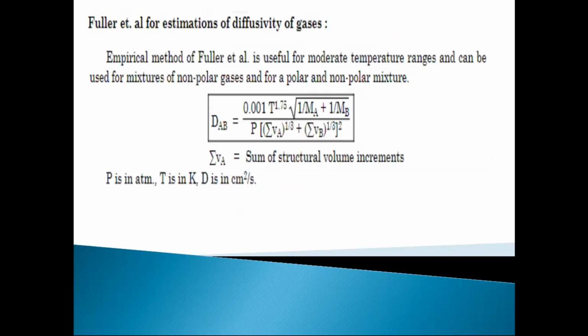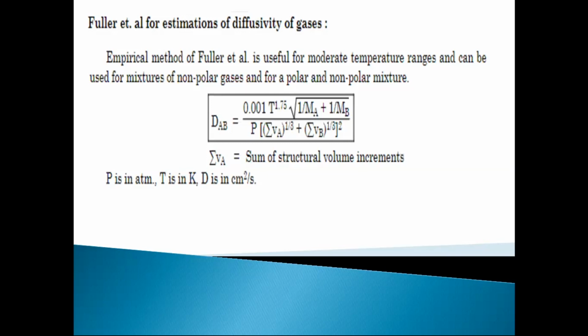Next relation is the Fuller relation. That is nothing but diffusivity for gases. This is the second relation for gases, and according to this, the relation is basically for polar or non-polar nature of gases. According to this relation, DAB is equal to 0.001 T raised to 1.75 under root 1 upon Ma plus 1 upon Mb, upon P in bracket, summation of Va raised to 1 by 3 plus summation of Vb raised to 1 by 3, bracket square.